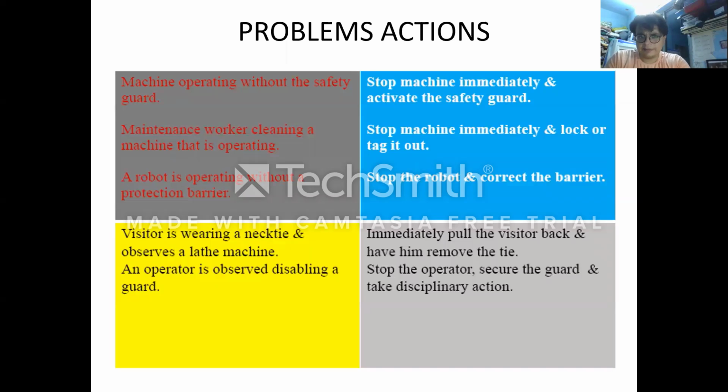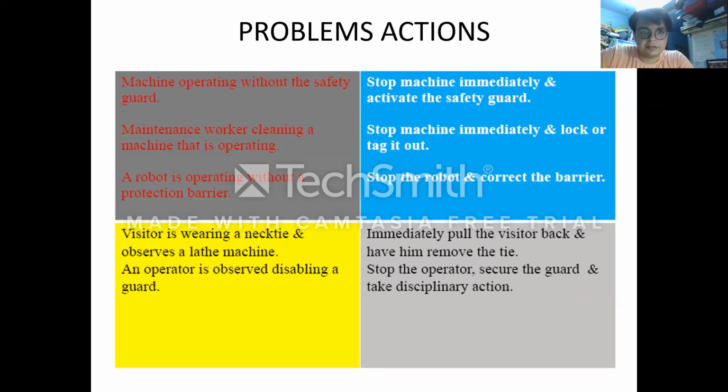Now I will be discussing the problems and what action is required to be taken. A machine operating without safety guards; a worker cleaning a machine that is operating; a robot operating without protection barriers. So what are the corrective actions?